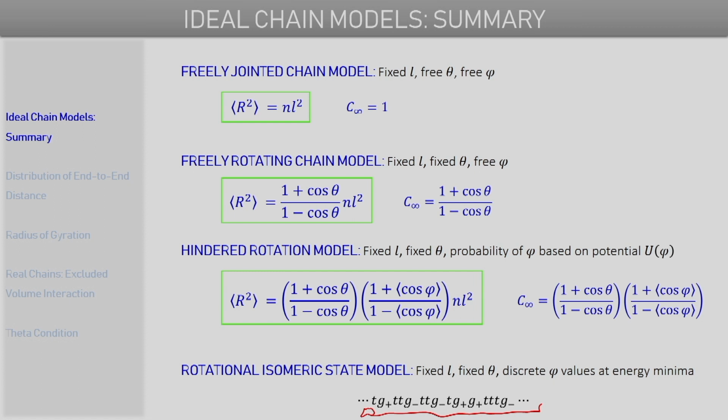So that summarizes our discussion of the different ideal chain models in the previous lecture, and today we will move ahead and discuss how the chain ends are distributed, and how the distribution of the end-to-end distance can be represented mathematically for these simple ideal chain models.